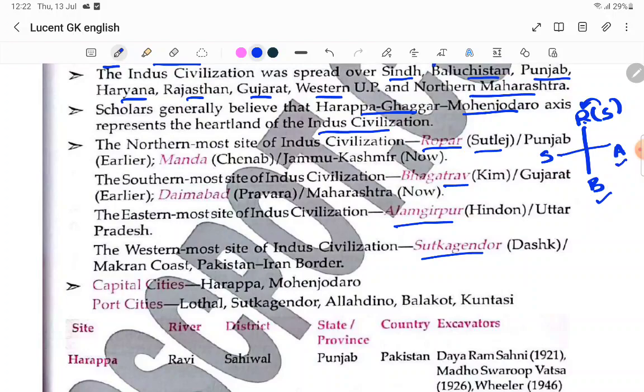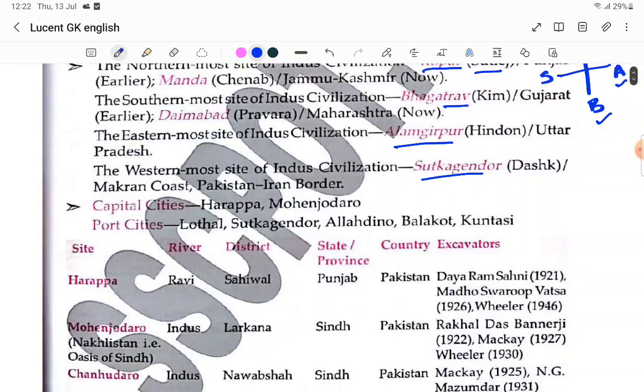Always our day will start with east, sunrise. So ABCD starts with A. So Alamgirpur, you remember it like that. And it will end with west. So yes, it is S. You can remember Sutkagendor.